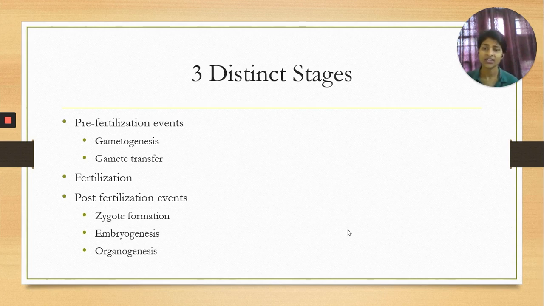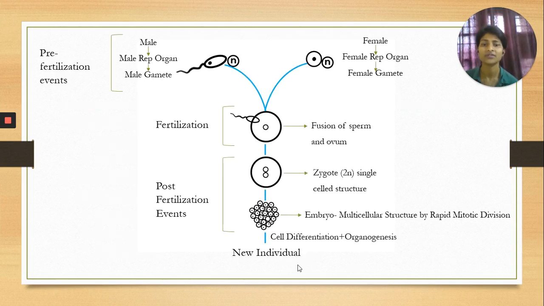Next one is fertilization, which is described as the fusion of male and female gametes. And after that, there are the events which are called post-fertilization events. In those, first one is zygote formation, second one is embryogenesis, and the third one is organogenesis. We can understand all these stages with the help of this diagram.